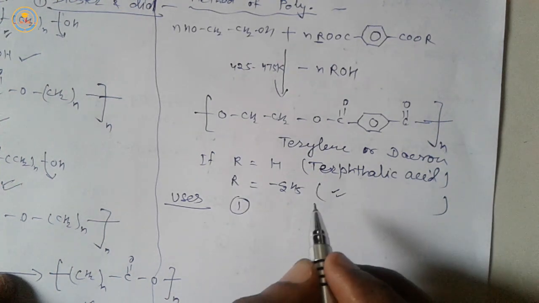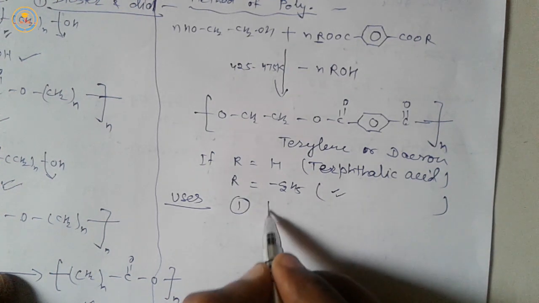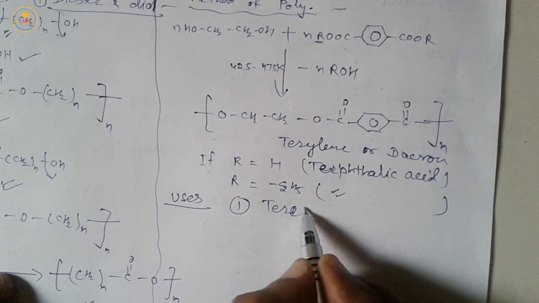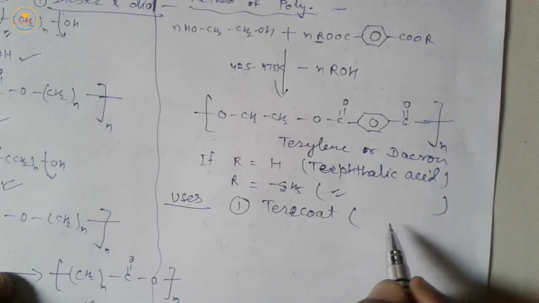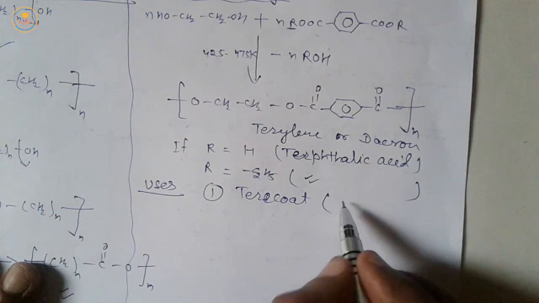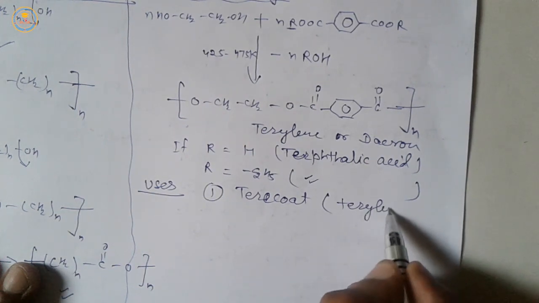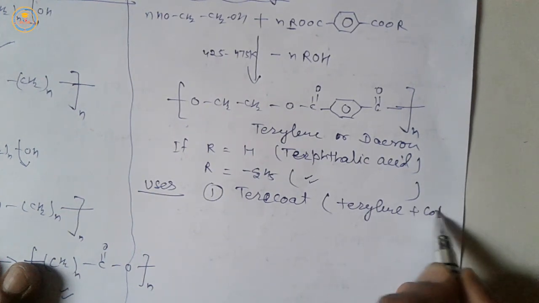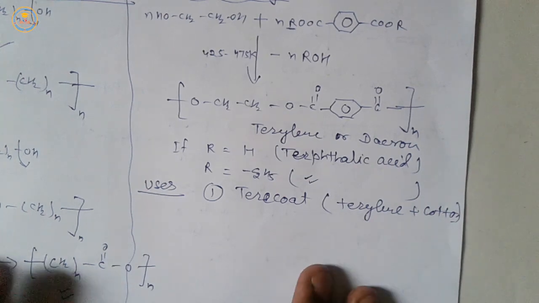Now next point is usage of terylene. It is used in making terrycot. Terrycot is a mixture of terylene and cotton. Very important for your competition also.